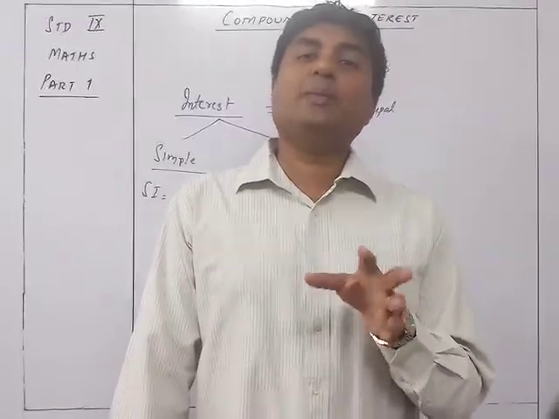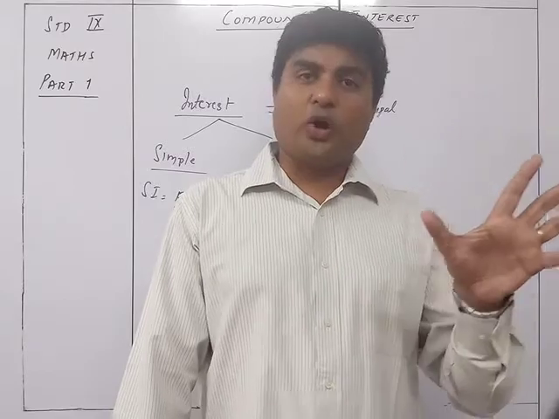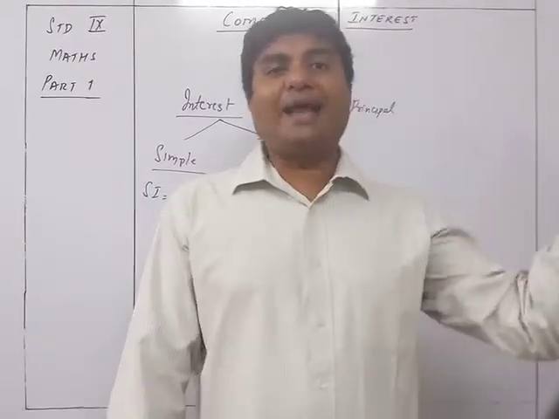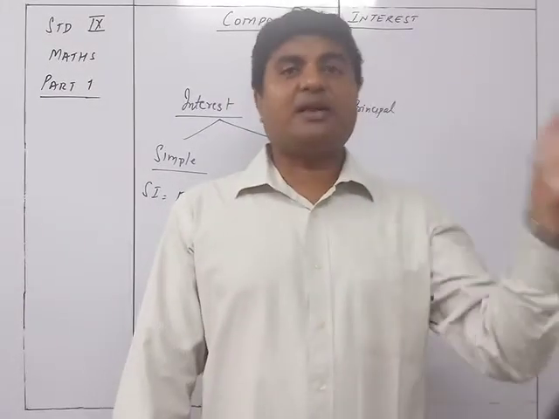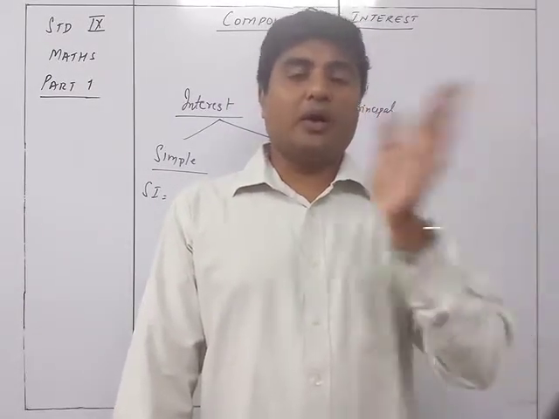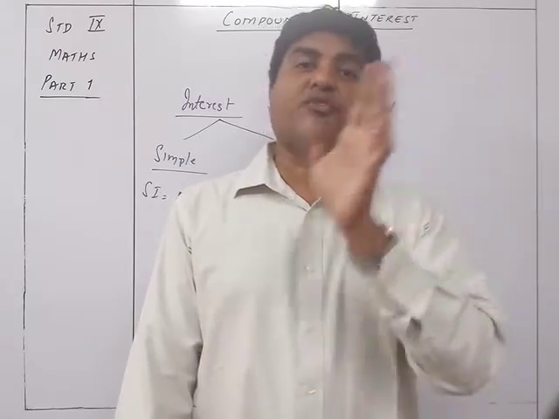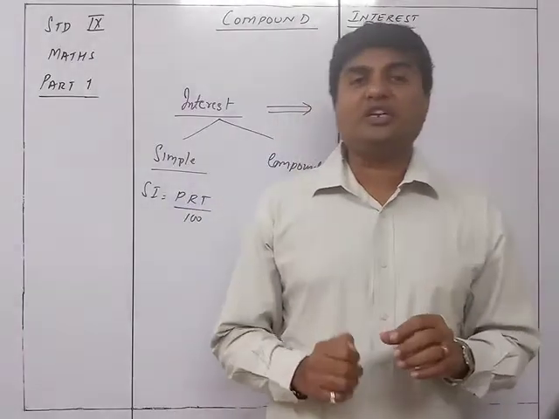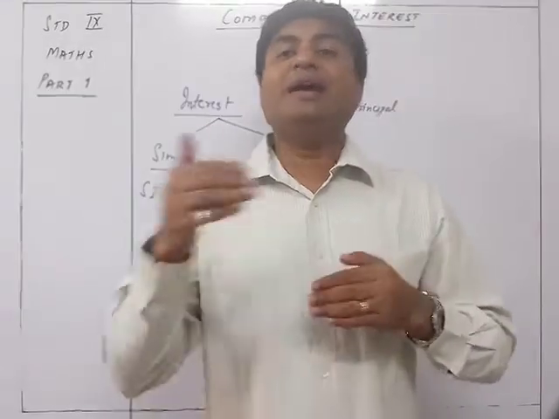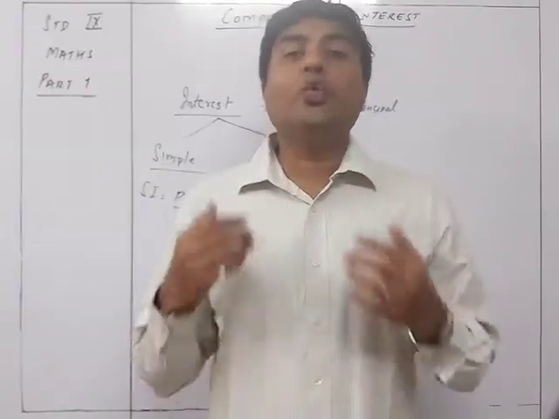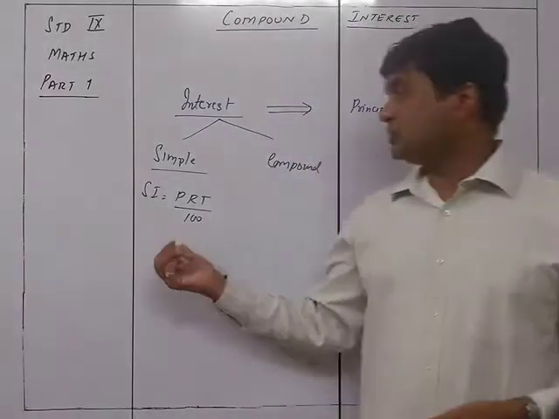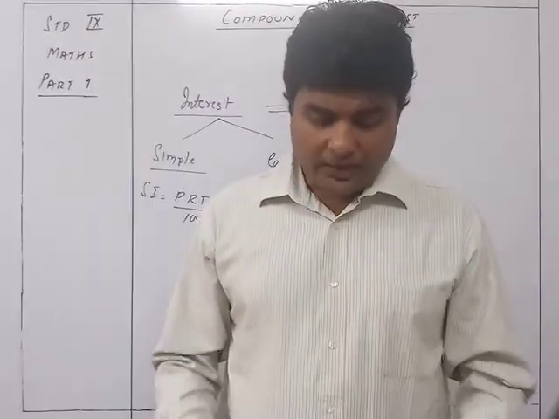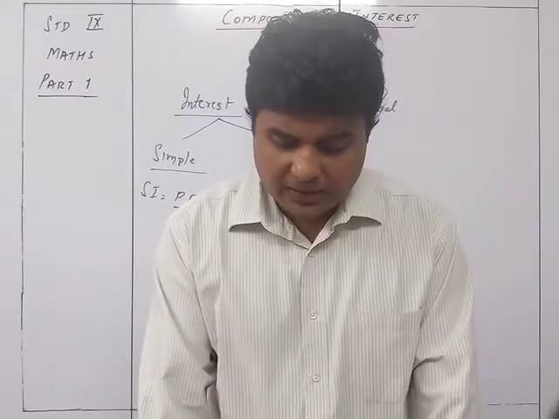Whereas when we are using the compound interest formula, at that time you cannot get the intermediate values. You will get a direct value after 3 years: what will be the amount, what will be the compound interest after 3 years or after 4 years, you directly get the answers. So whenever any question asks you about the intermediate values, you will have no choice but to use the simple interest method multiple times. So that is about that.